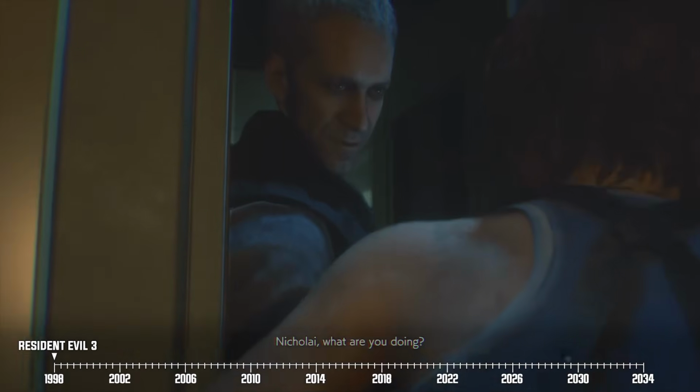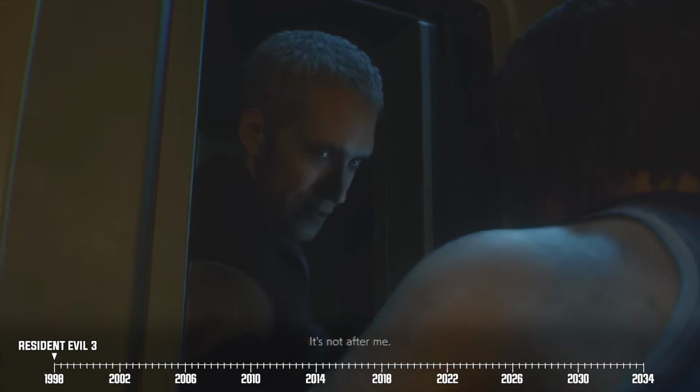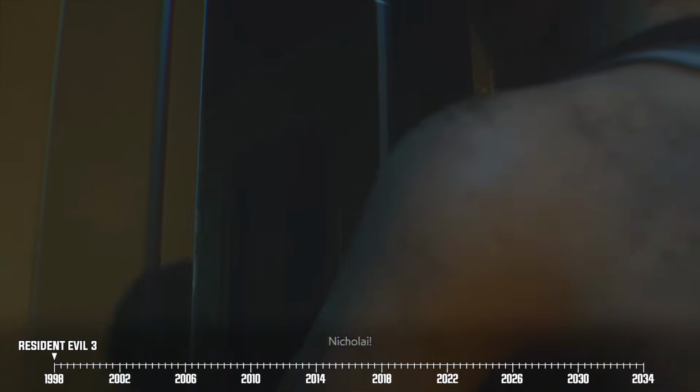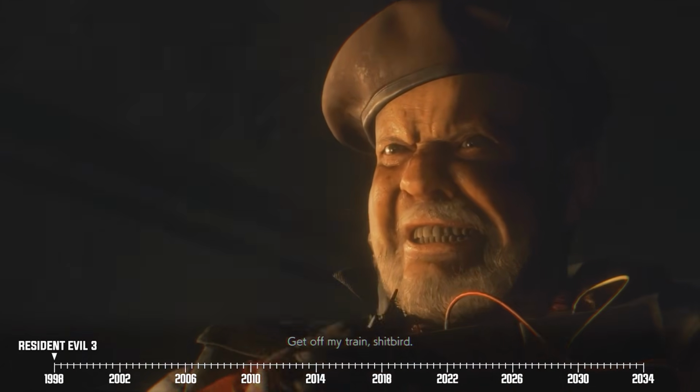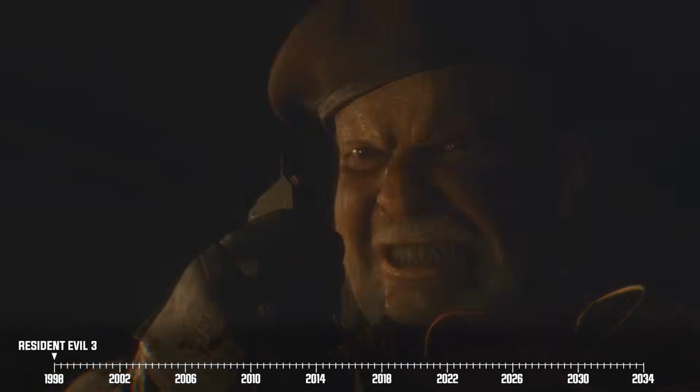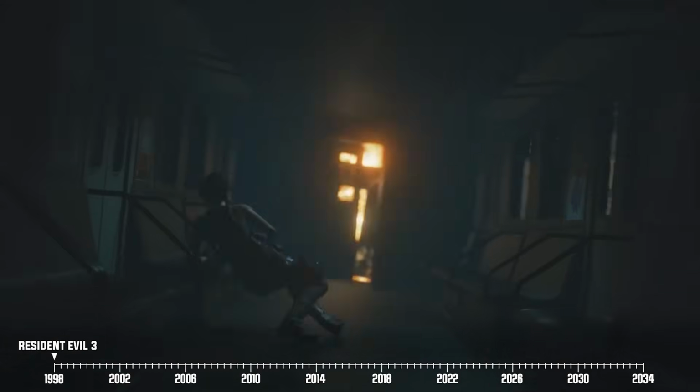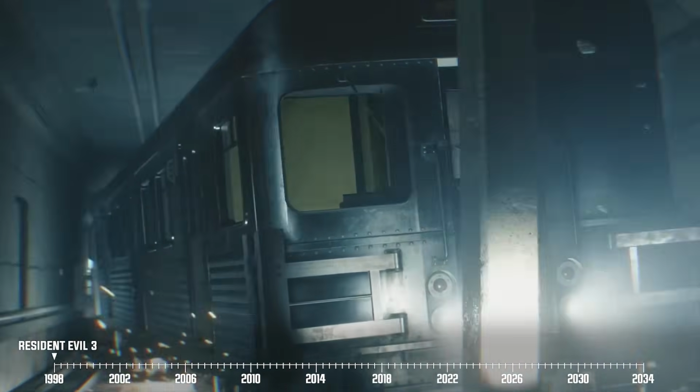During the ensuing chaos, Nikolai screws Mikhail and Jill over by trapping them in one of the train cars so that he can save himself. So, Mikhail comes up clutch and sacrifices his life when he uses explosives to derail their subway train and ultimately prevent Nemesis from accomplishing its mission.